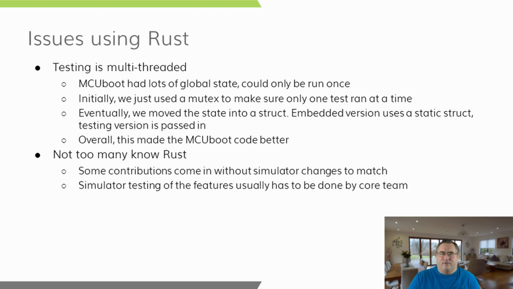Now, the other primary difficulty we encountered with Rust is a lack of developers that are knowledgeable in Rust. What this means is most contributions to the C code of MCUboot don't come with simulator tests to test this functionality. We've mitigated this in two primary ways. One is to encourage contributors to at least try to build the simulator and make sure that their change doesn't break the simulator. Although CI will catch this breakage. We do run the tests. These contributions need to at least be able to run the simulator in order to be able to debug and fix the problems that it finds for them.